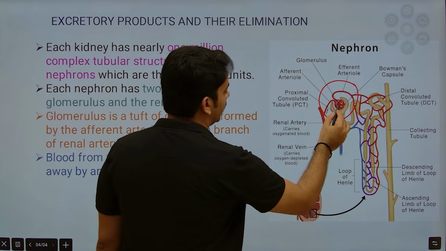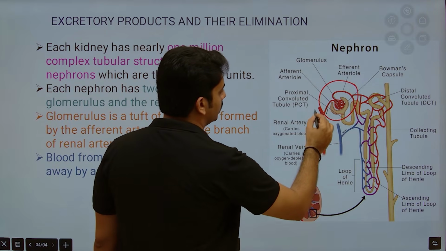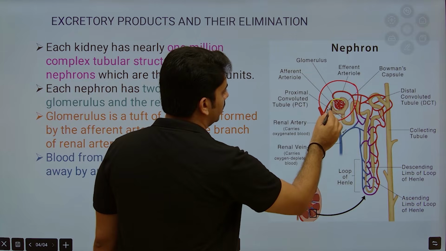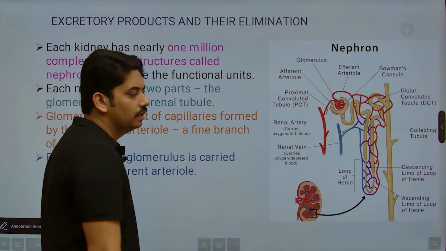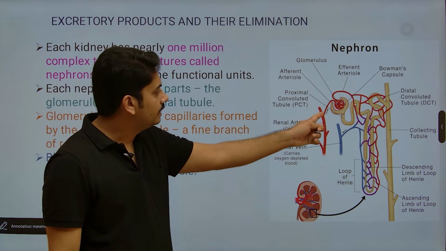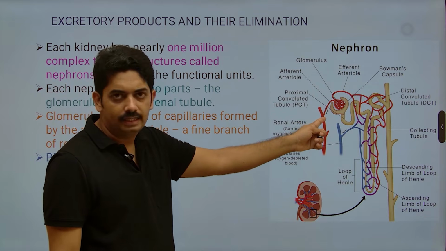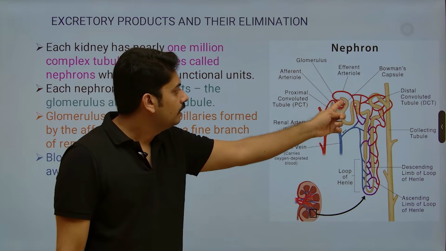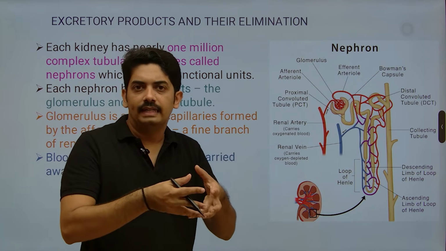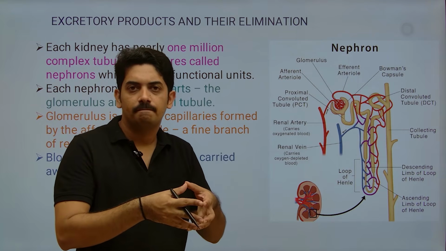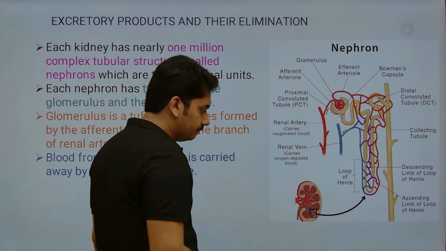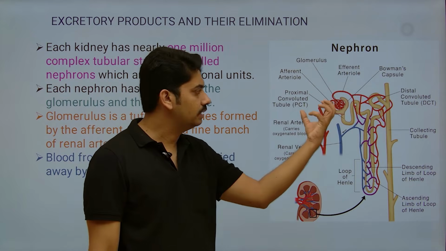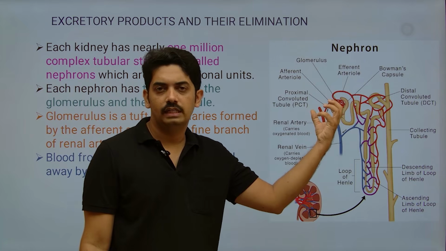See, this is actually the glomerulus. This is the afferent arteriole. Here they all form a network-like structure. This is the efferent arteriole. Here in this picture they have not clearly drawn this.